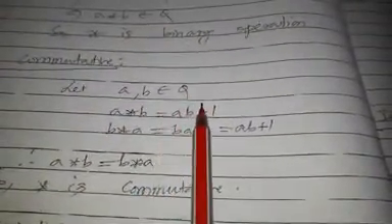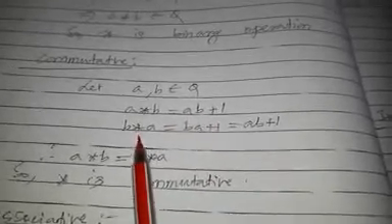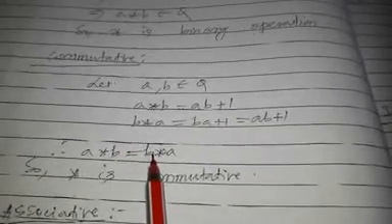That is commutative. A, B belong to Q. A star B is equal to AB plus 1, and B star A is equal to BA plus 1. That is, A star B is equal to B star A. So the star operation is commutative.